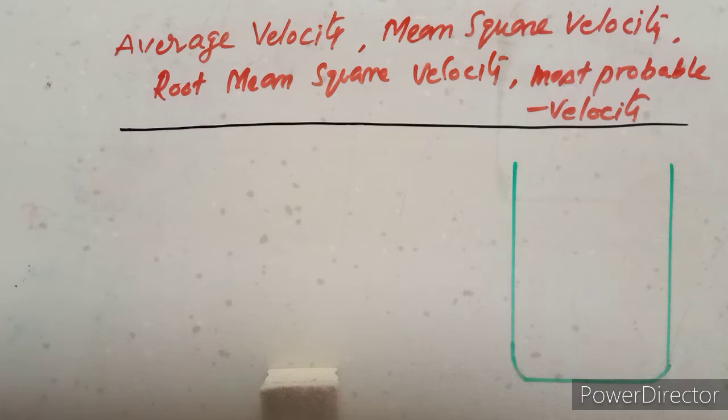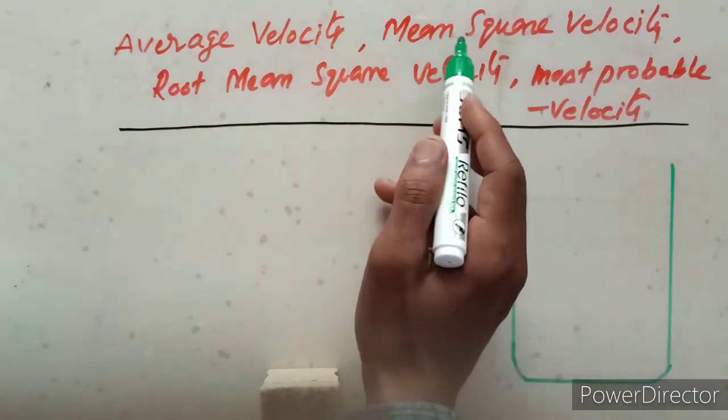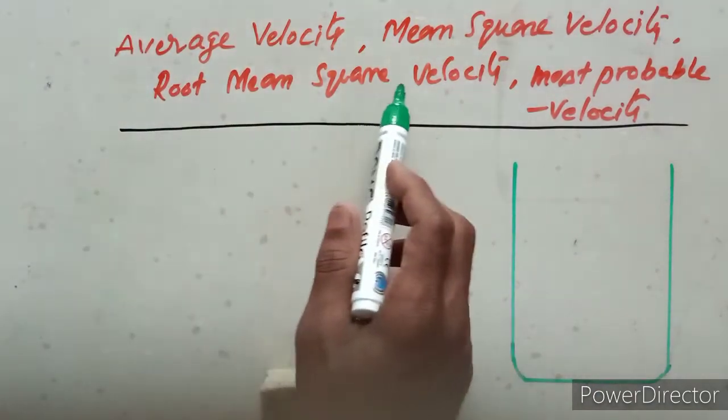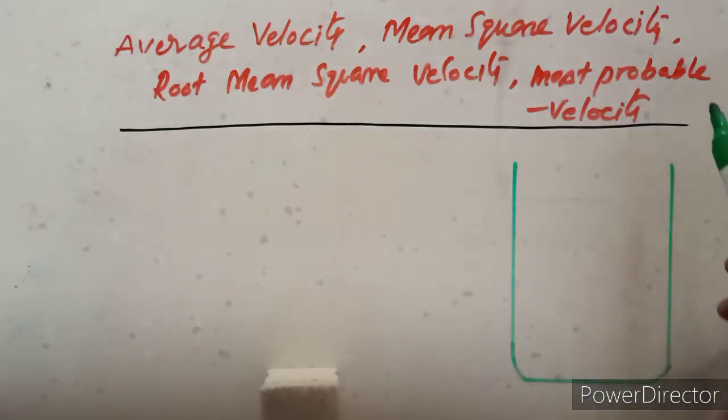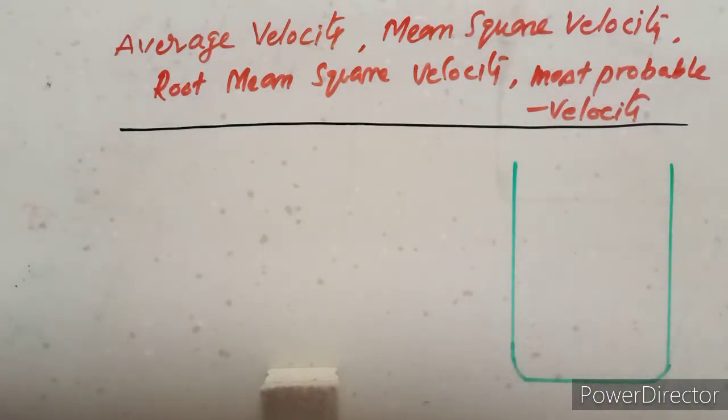Students, now we are going to discuss the velocities of molecules: average velocity, mean square velocity, root mean square velocity, most probable velocity.